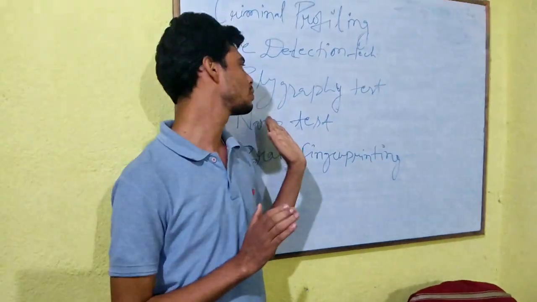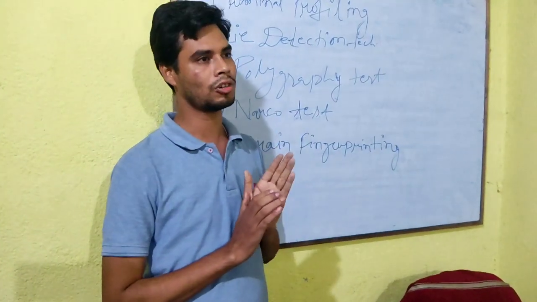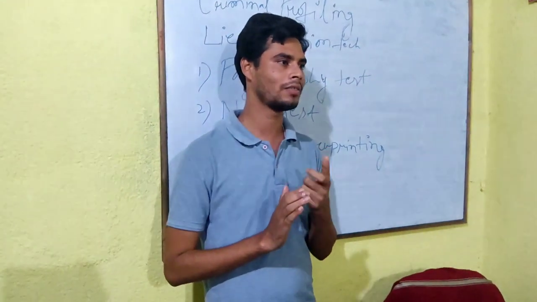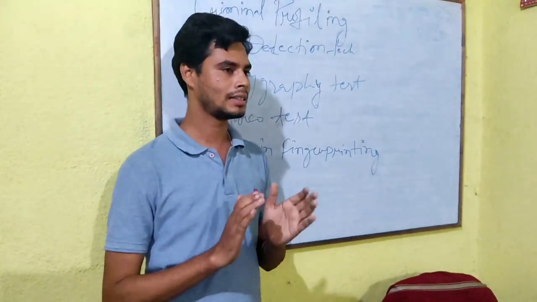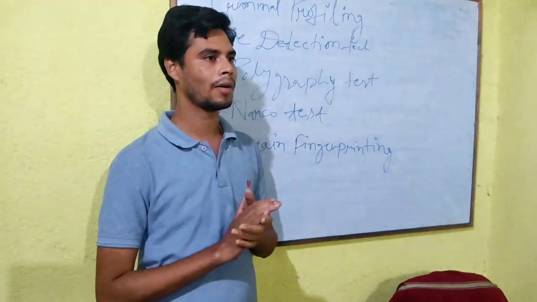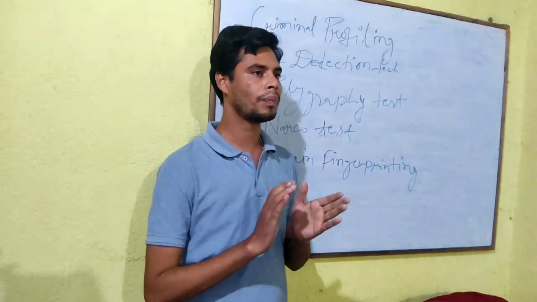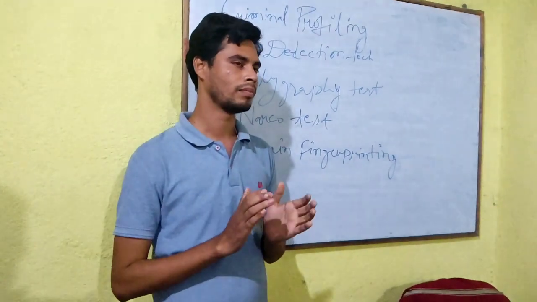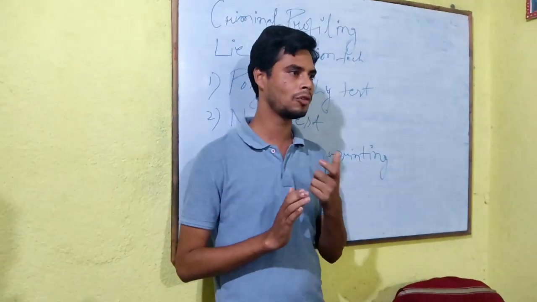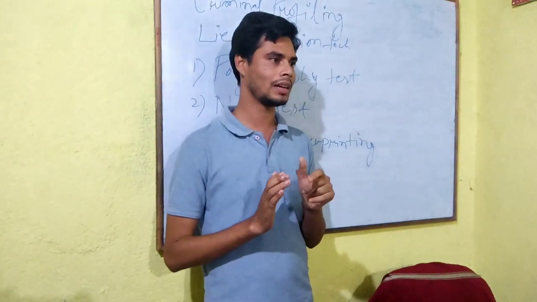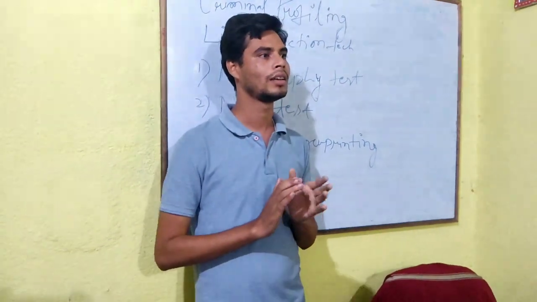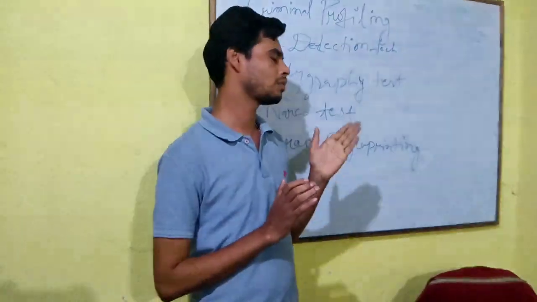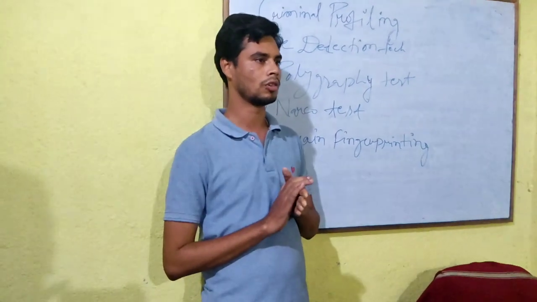But the result of this polygraphy test, or of all these tests, is not acceptable in court, because there is a law, Section 161 CrPC 2. It says that no person can be a witness against themselves. This means a person cannot be forced to tell anything personal or any private matters. Because of this, the evidence that we get from these tests is not acceptable in court.